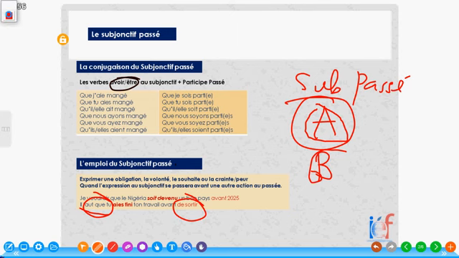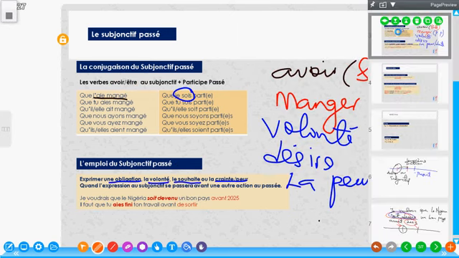Il faut que tu aies fini ton travail avant de sortir.